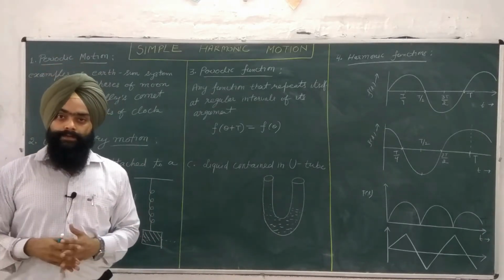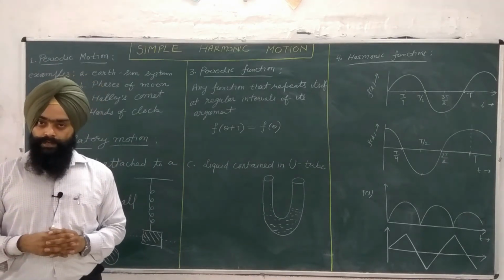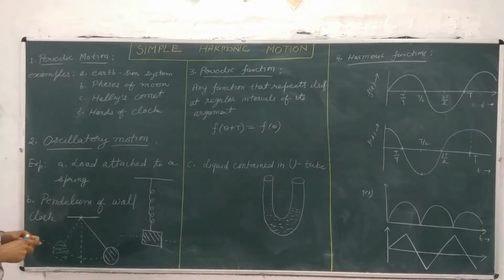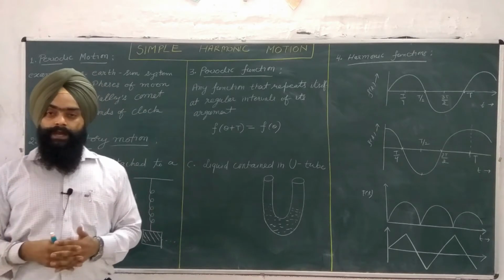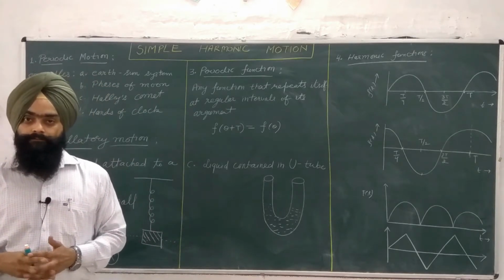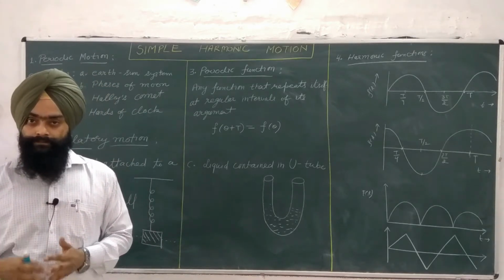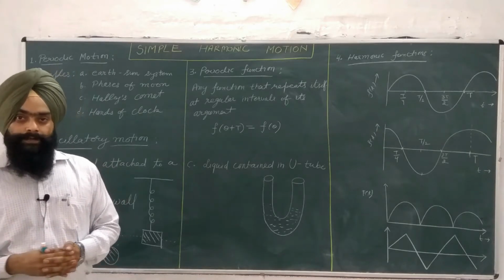In order to understand simple harmonic motion, we need to understand two terms. The first one is called periodic motion. So, what is periodic motion? Periodic motion is that motion which repeats itself after a regular interval of time. Examples of periodic motion are